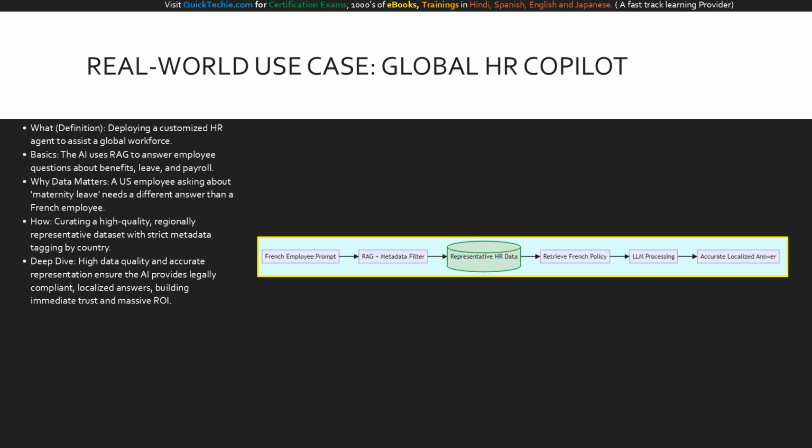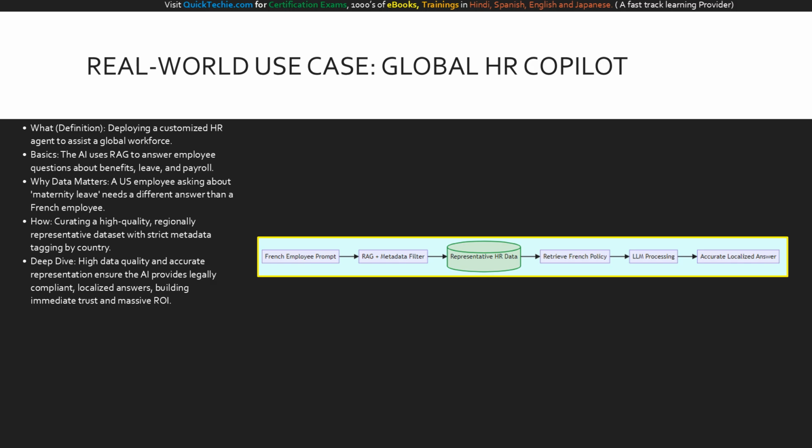How do you succeed? You establish data readiness. You curate a high-quality, representative dataset that includes handbooks for every region, and you apply strict metadata tags labeling them by country. The deep dive result: when the French employee asks a question, the security access controls and metadata ensure the AI only retrieves the French HR data. The AI generates a legally compliant, localized, and highly accurate answer. This is how mastering data type, quality, and representation creates immense trust and drives real business value.